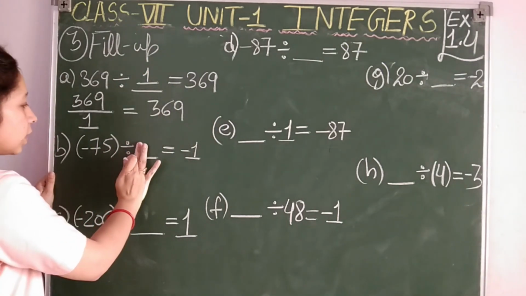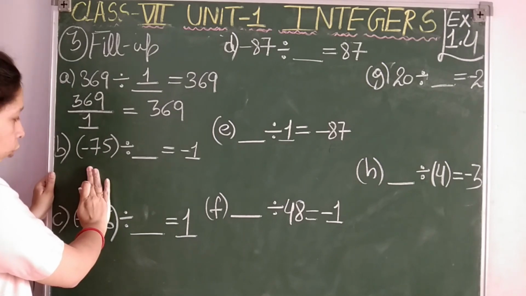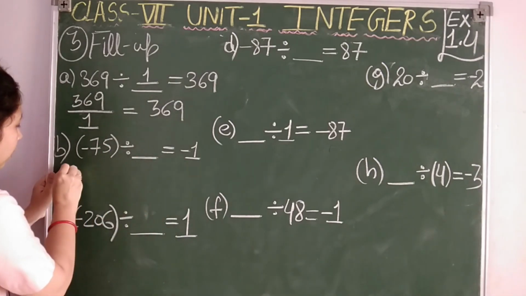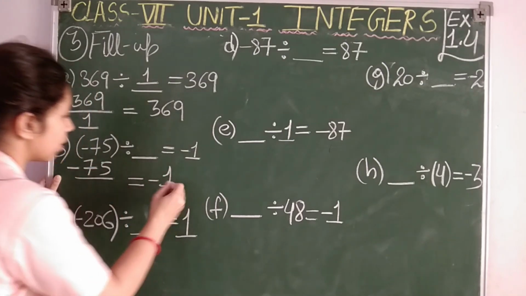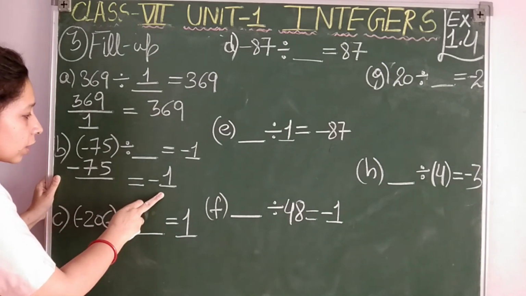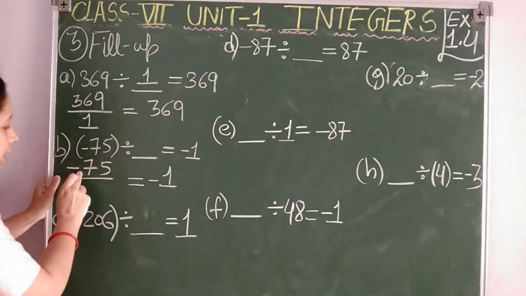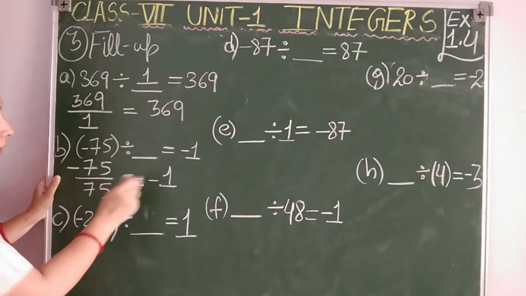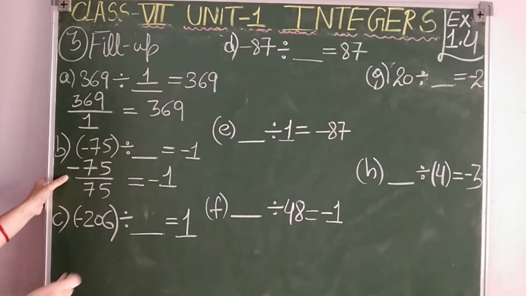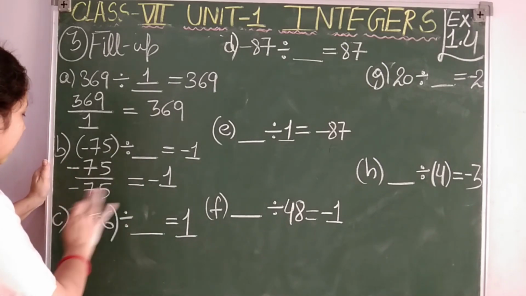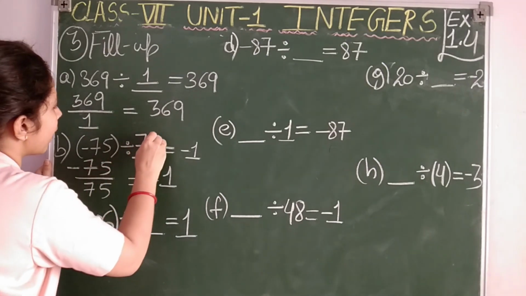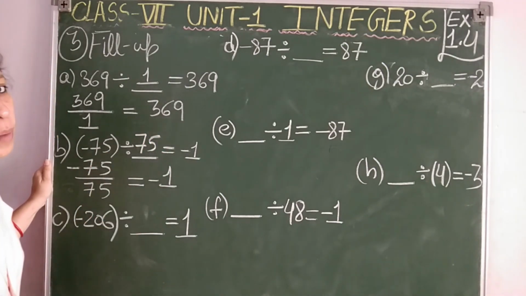Point B: with which integer should -75 be divided to get the result -1? Only when an integer is divided by the same integer do we get 1, but here I want -1. If I put -75, then minus minus cancel and you get plus, so 75 divided by 75 gives plus 1, but we want -1. So our answer is: -75 divided by 75 will give you -1.